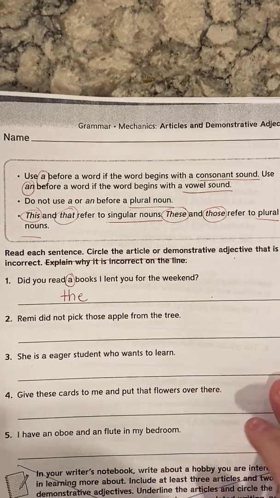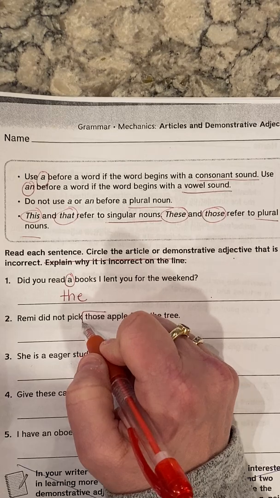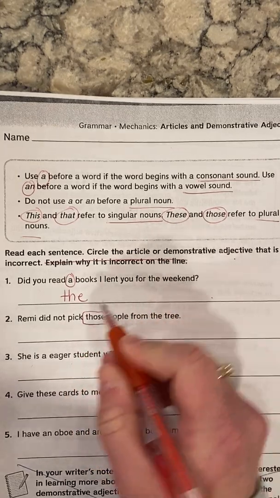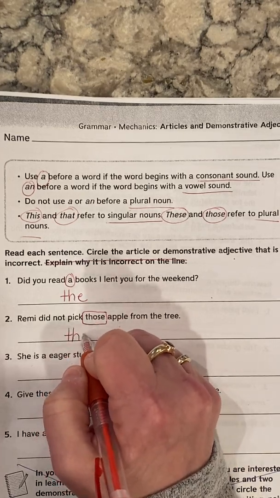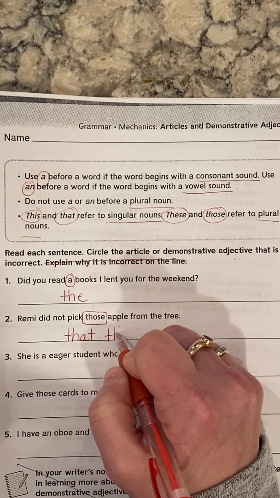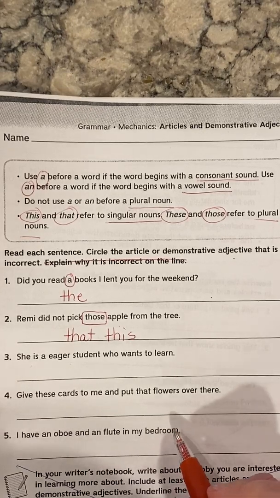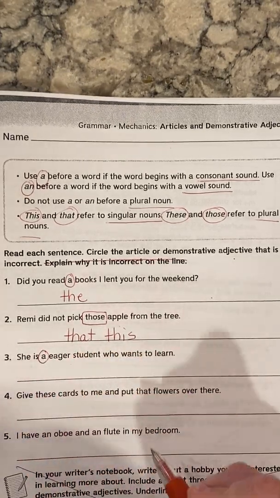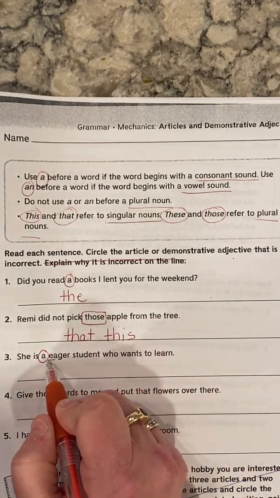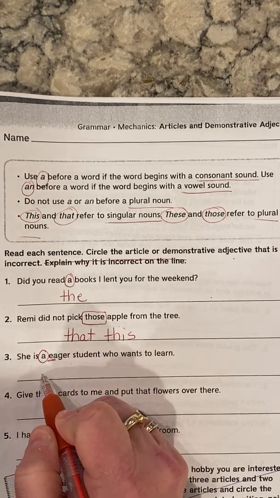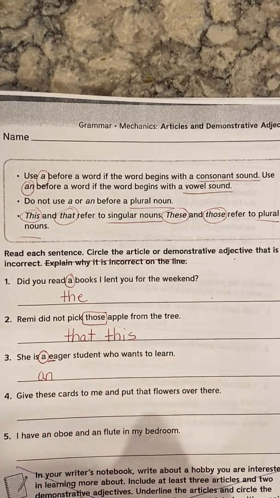For number 2, Remy did not pick those apple from the tree. We wouldn't say those apple. Apple is singular. So we would say Remy did not pick that, or you could have said this, but not those. For number 3, she is a eager student who wants to learn. Remember, before a word that starts with a vowel sound, you have to use an, not a. So you would say she is an eager student.